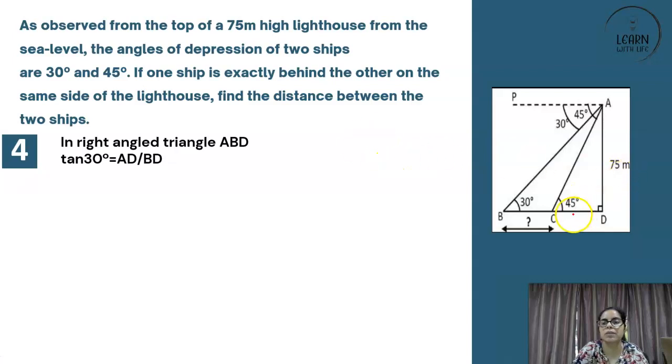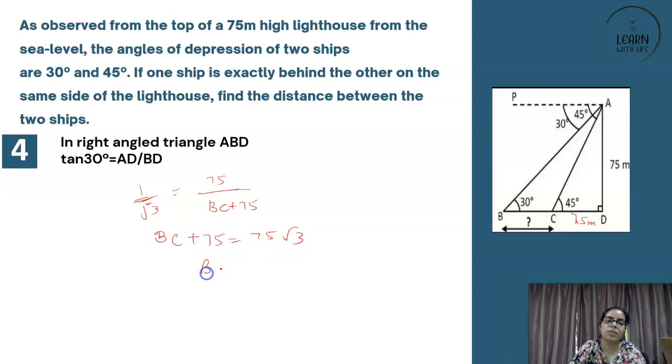Now, if your CD is equal to 75 that you have got, you can write it here. Now, this is your tan 30 degree triangle, the bigger triangle. So, AD upon BD. Tan 30 is what? 1 upon root 3. That is equal to AD, which is 75, upon BD. BD is what? BC plus 75, right? Because BD is whole of BC plus 75. Let's cross multiply. So BC plus 75 is equal to 75 root 3. Your BC is equal to 75 common, root 3 minus 1.